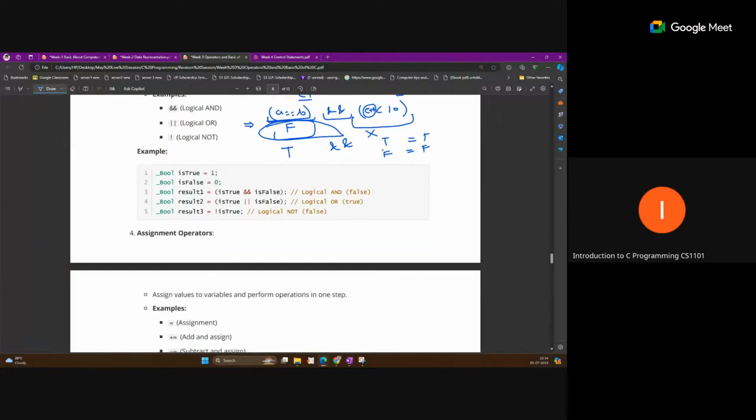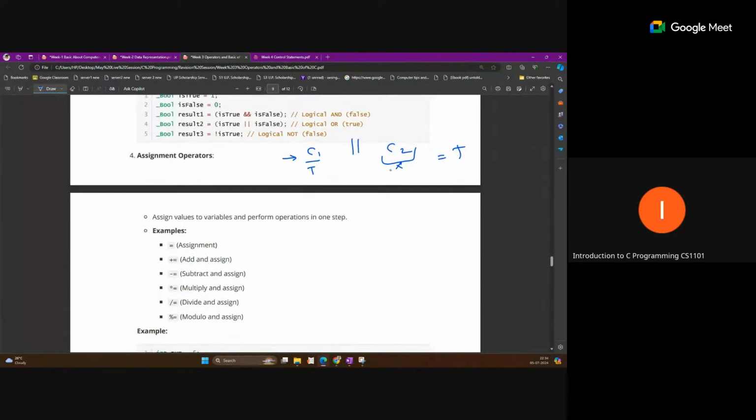And for the OR logical operator, if you have C1 and C2, two conditions with OR, the OR sign means if any of the conditions is true, the output will be true. In this case, the compiler checks the first condition. If C1 is true, the compiler will not check the second, because if any condition is true, the output will be true overall. So if C1 is true, the output is true without checking the second, and it will be ignored completely. But if the first is false, then the second condition will be checked. If this is true, the output will be true; if this is false, the output will be false. Just remember this point in the case of the OR operator.